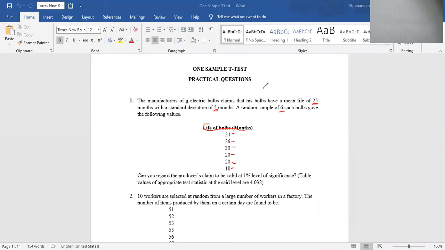So he claimed 25 months life and a standard deviation of 5 months. At random, he takes a sample of 6 bulbs and tests the validity of such bulbs,